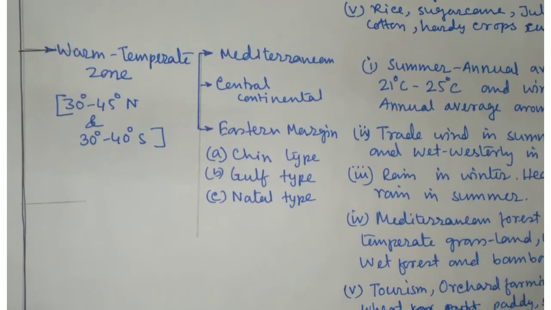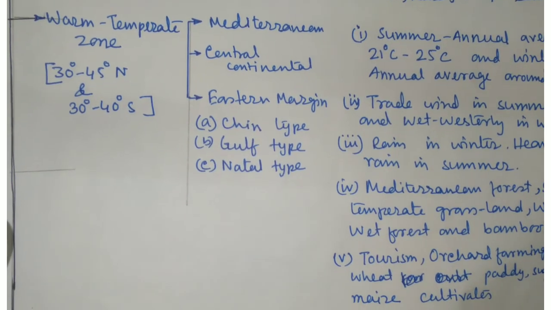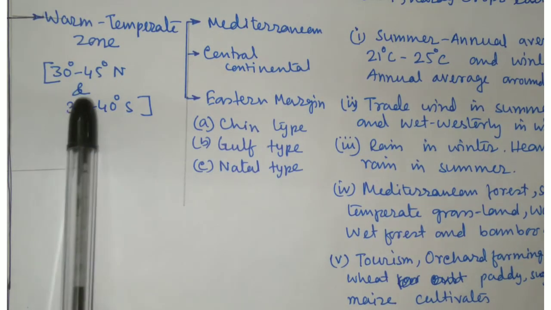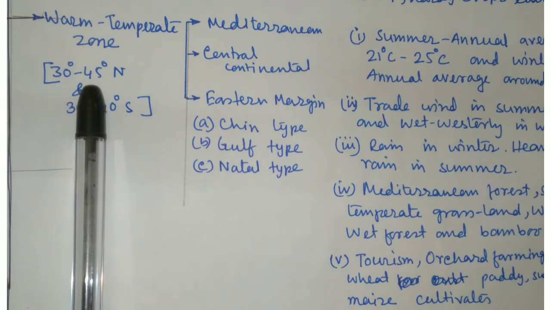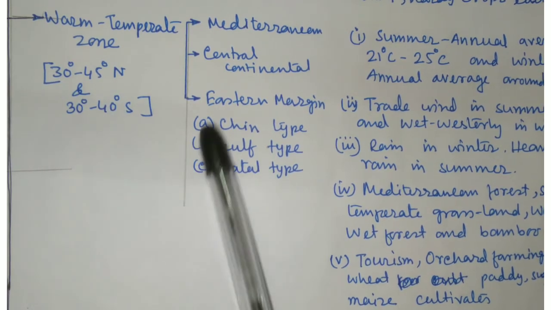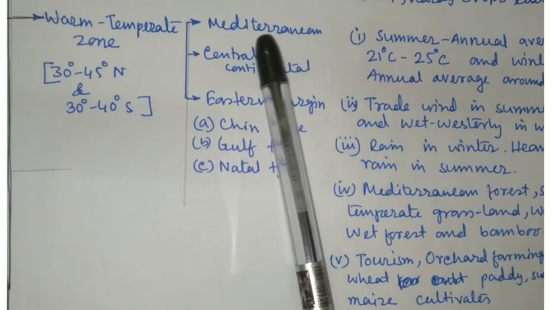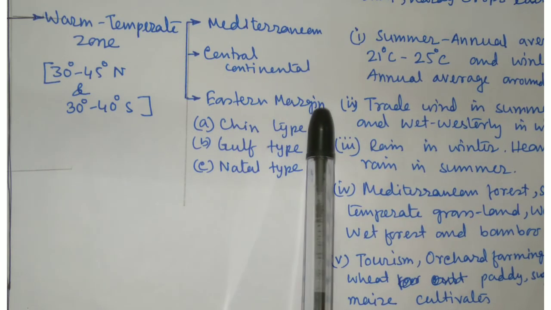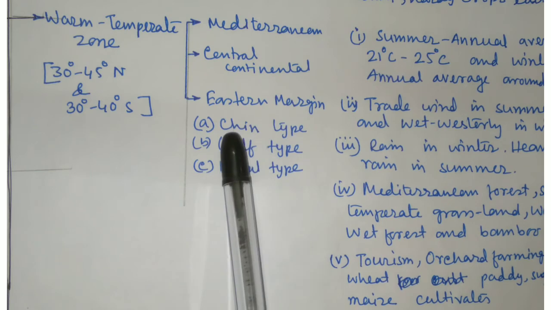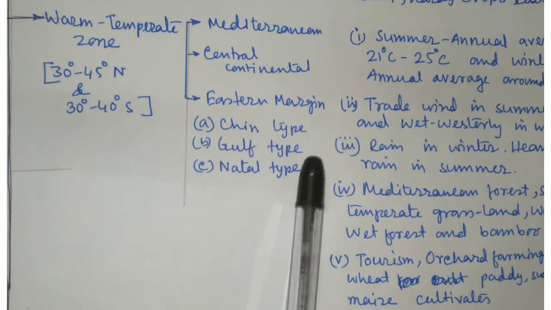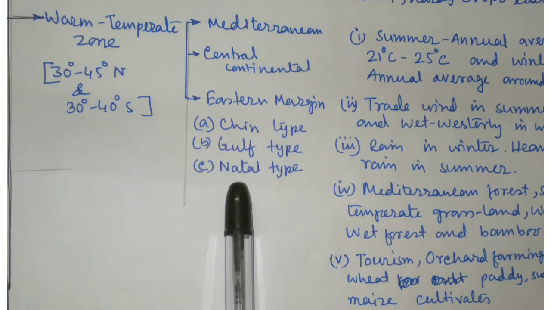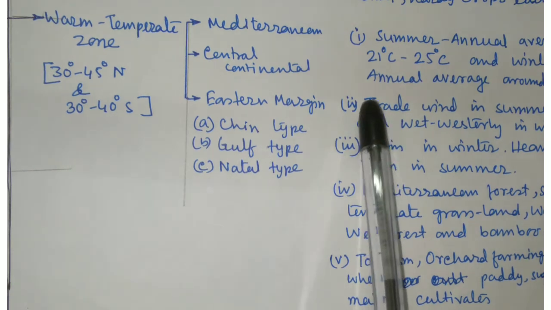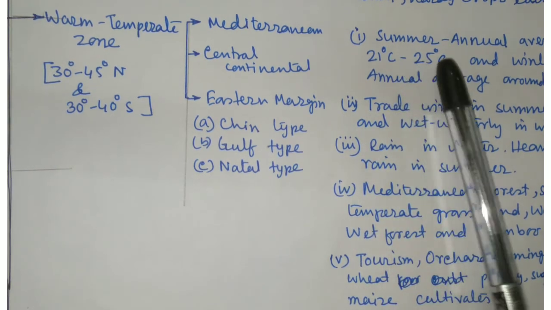Human activities are rice, sugarcane, jute, cotton and heavy crops cultivated here. Warm temperate zone. It lies between 30 degrees to 45 degrees north and south. There are types: Mediterranean, central continental and eastern margin. Eastern margin has three types: China type, Gulf type and Natal type. The factors are: